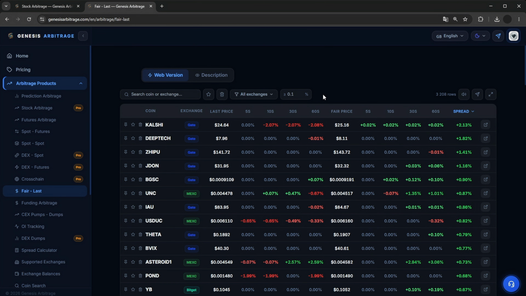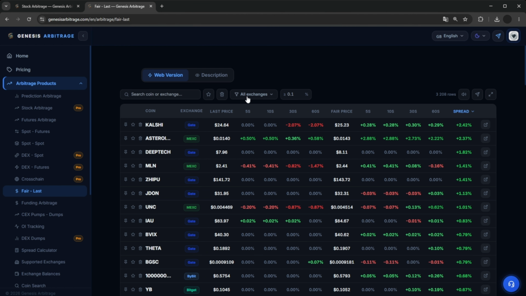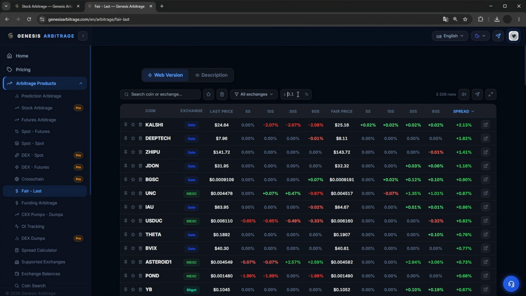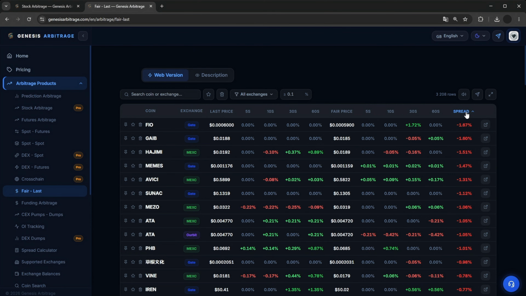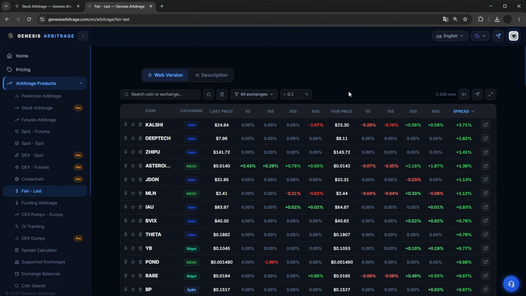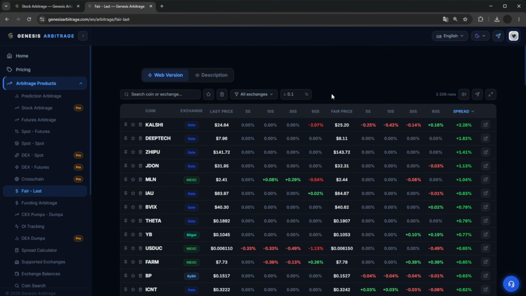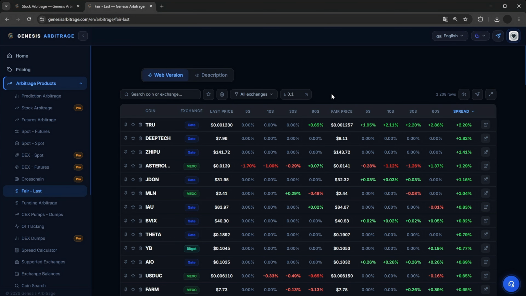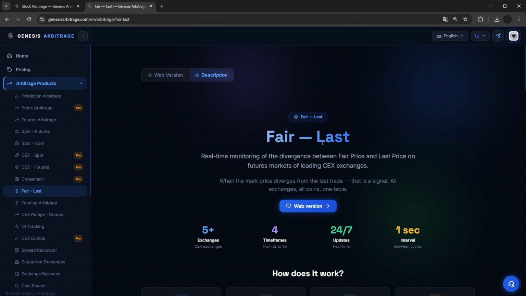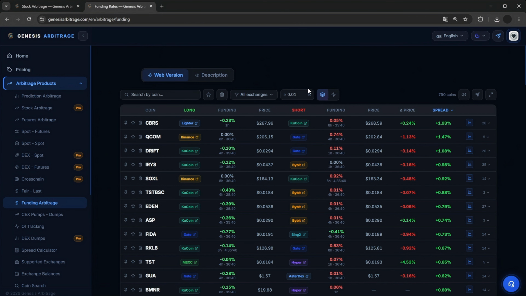What is fair last? It's the difference between the last price and the fair price, resulting in an opportunity to open either a long position or a short position. In the filters, you have the option to pick the exchanges as well as the spread. In the table itself, you can sort by the spread, viewing either negative or positive ones. And like other sections, coin search, full screen mode, sound, and Telegram alerts, and so forth. Exactly what the essence of fair last entails is also written down in the description.